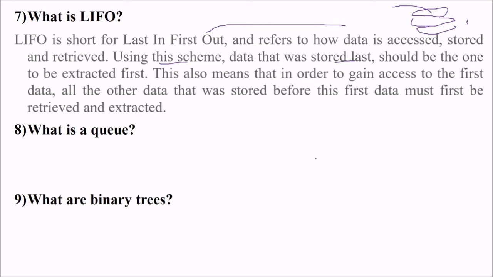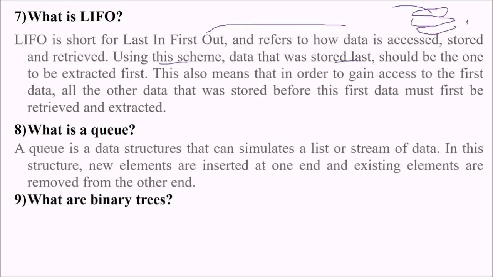And what is a queue? Queue is also a data structure. It is a data structure that simulates a list or a stream of data. In this data structure, the new elements are inserted at one end, which we call the rear, and existing elements are removed from the other end, the front, like the way you stand in a queue anywhere in your daily life.